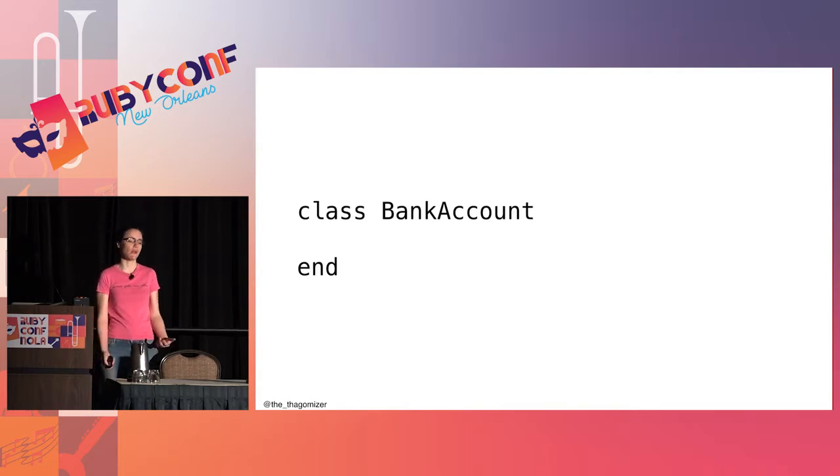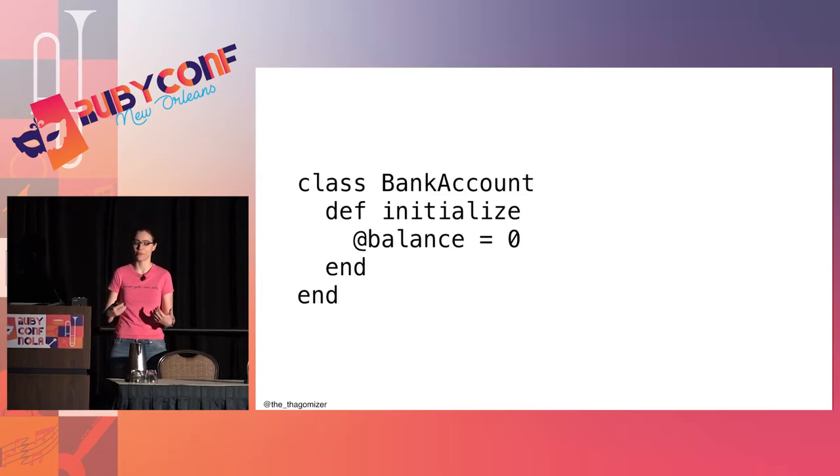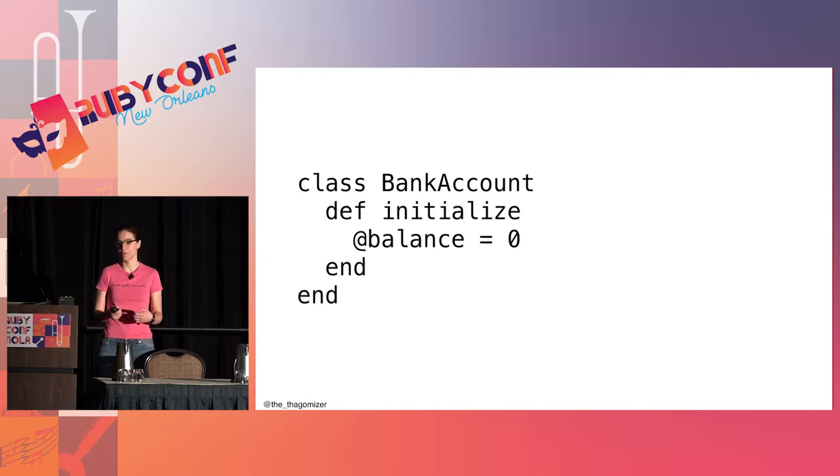Well, objects are instances of classes, so class BankAccount. Bank accounts need to have a balance of some sort, and for a lot of reasons, it's a bad idea to allow folks to monkey with my balance, which is my internal state, so I'm going to store balance as an instance variable, and I'm going to set it to 0 when I initialize the object. Note, I'm going to talk about money a lot today, and I'm always going to represent money as an integer number of cents. If you are representing money as a float in any of your code, come talk to me later and I will teach you about why that is a horrible idea.